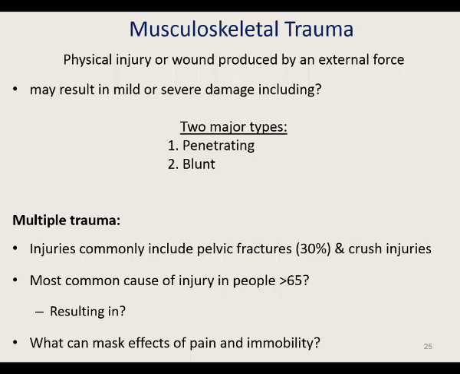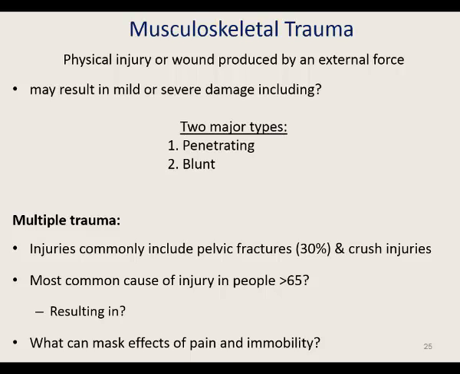The most common cause of trauma-related death and disability can be deceptive. The true nature of the injury is often hidden, and evidence of serious injury may be subtle or absent. Multiple trauma is the leading cause of death in people under 35 years of age in the U.S. Injuries commonly include pelvic fractures, which occur up to 30% of the time, and crash injuries.